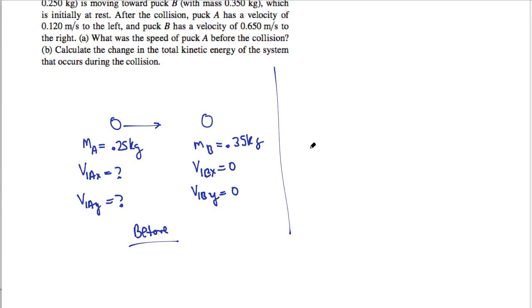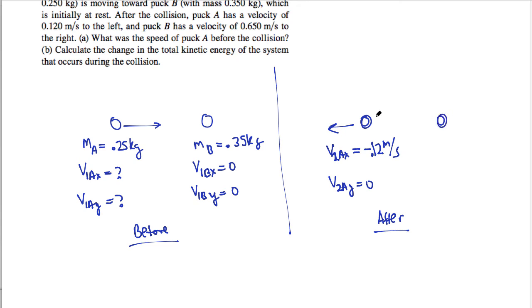After the collision, puck A has a velocity of 0.120 meters per second to the left. So here's my A after the collision. Same mass, but now it has an x velocity, V2A in the x, of negative 0.12 meters per second, and no mention of the y, so we'll assume that it's 0.